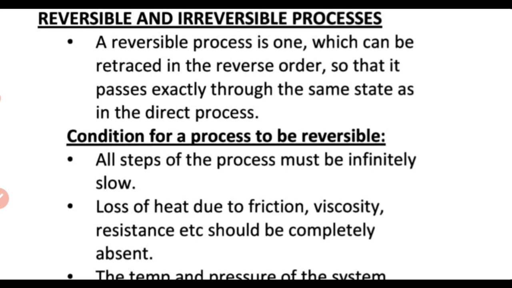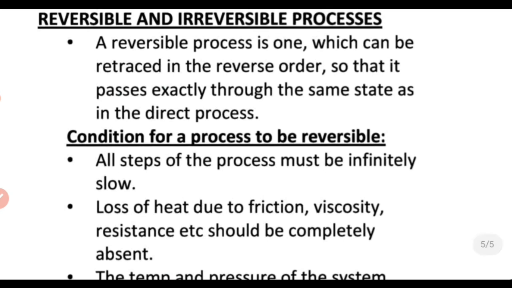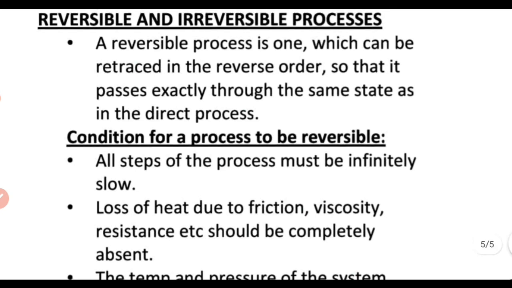But during that process, both the system and surroundings should pass through the same conditions. Through the same conditions the system and surroundings went through during the forward process, melting, they should pass through in the reverse process. If this condition is satisfied, we say that process is reversible. So a reversible process is one which can be retraced in the reverse order, so that it passes exactly through the same states as in the direct process.